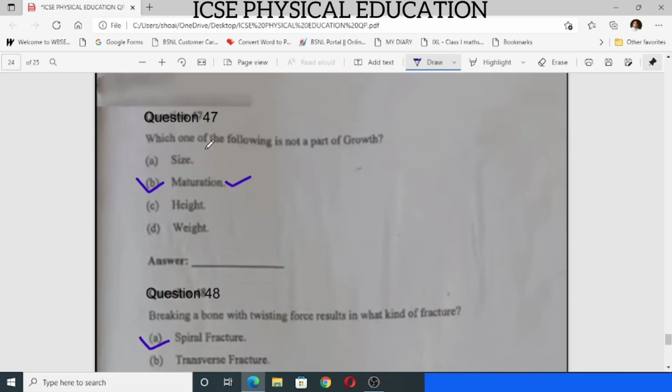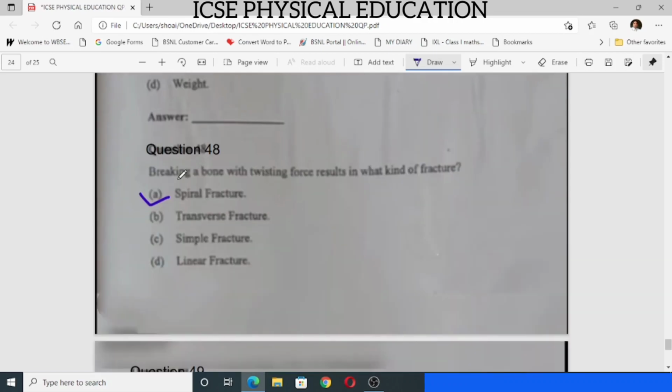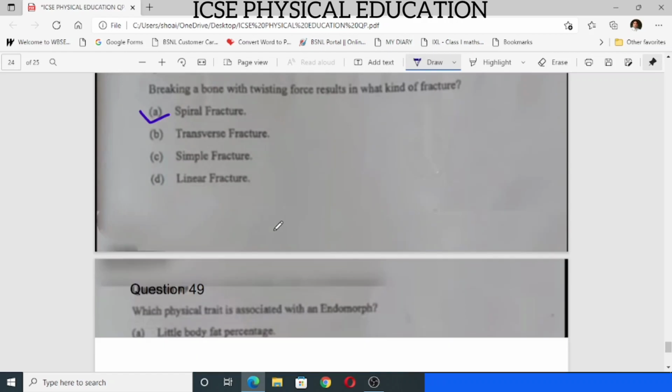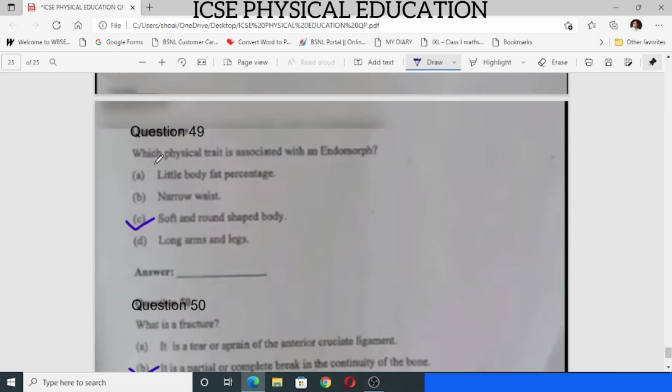47, which one of the following is not a part of growth? Answer is maturation. Question number 48, breaking a bone with twisting force results in what kind of fracture? The answer is spiral fracture. Now 49, which physical trait is associated with an endomorph? The answer is C, soft and round shaped body.